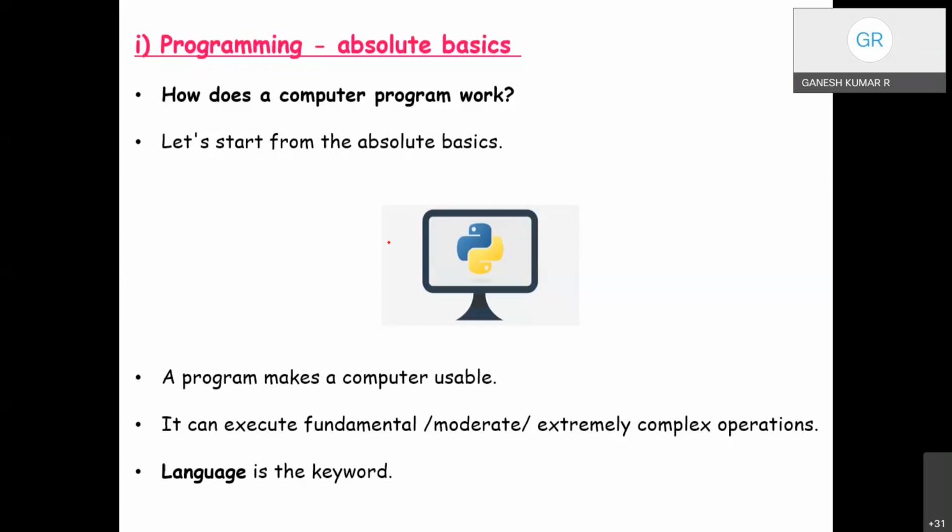Contemporary computers can only evaluate the results of operations by taking sufficient inputs, manipulating and operating on data, and displaying results in a readable format. So these three simple actions form a program. Language is the keyword. Language is nothing but the mode in which the instructions are entered, developed, implemented, and the results generated. So language is the keyword.